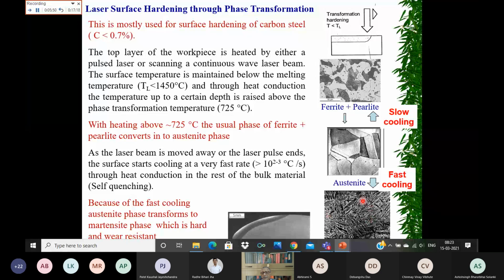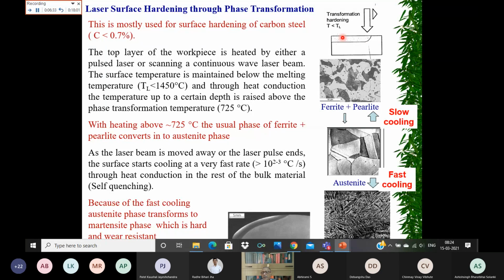And this martensite phase is very hard compared to your pearlite and ferrite, and depending upon the percentage of carbon in the steel, it could be in the range of around 600 to 900 HV. So from 200 to 250 HV, you can get more than 700 HV if your carbon percentage is in the range of 0.4 to around 0.7%. Thus the thin layer on the top surface is heated up and transforms into martensite, which is very, very hard.